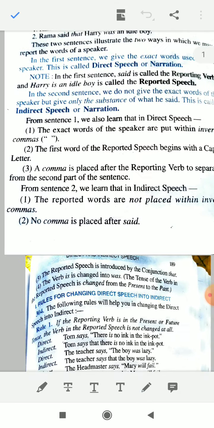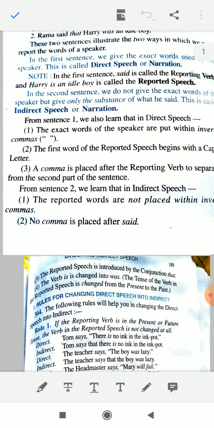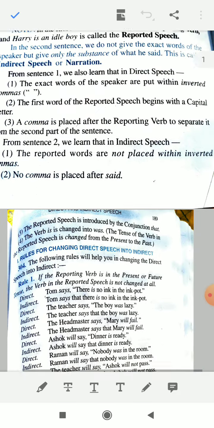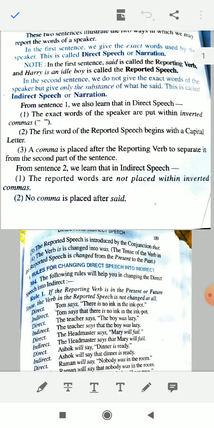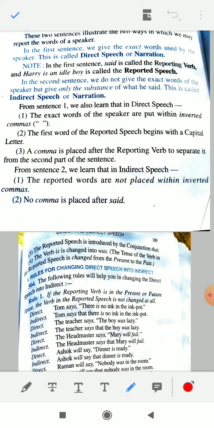From sentence 1 you can learn that in the direct speech the exact words of the speaker are put within inverted commas. The first word of reported speech begins with a capital letter.